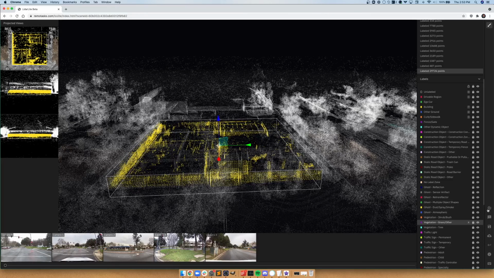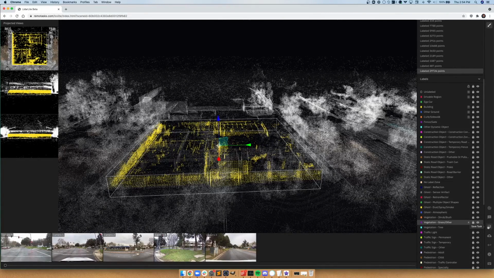Finally, there's some other things on the tool that are available for you to use. This button will allow you to run the linters and check if there are any unlabeled points or any other automated errors that the system can catch. You could use this button to leave feedback about the LiDAR Lite tool. If you have any comments, questions, or concerns about the tool so far, you could leave feedback here, which will be given directly to the engineers, and they can iterate and fix the tool based off of your feedback.